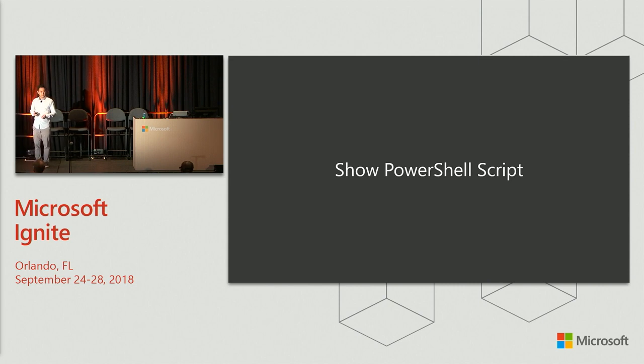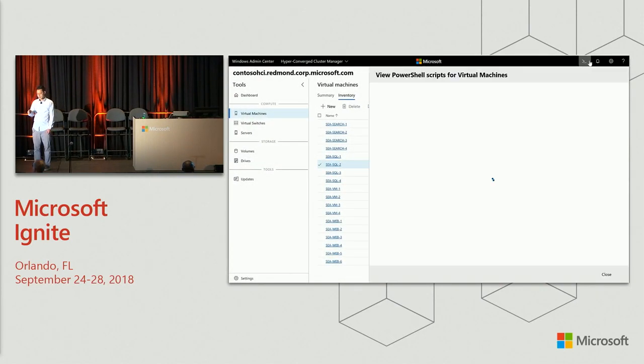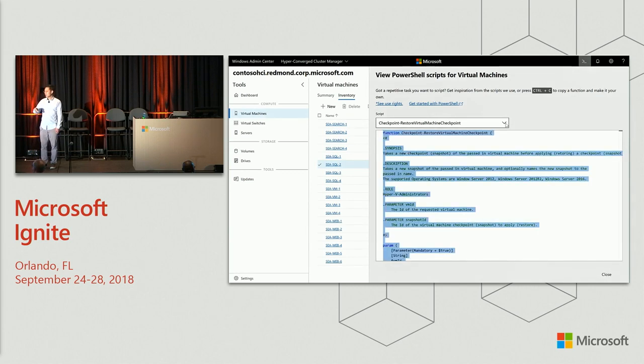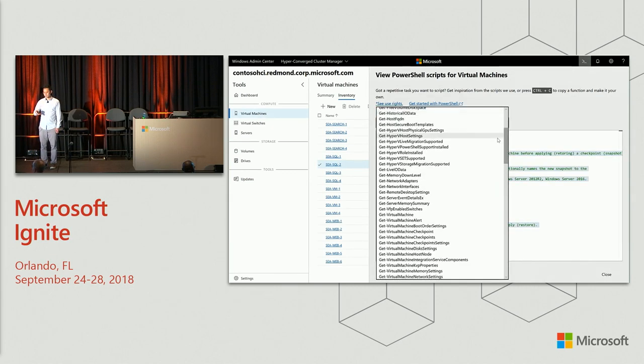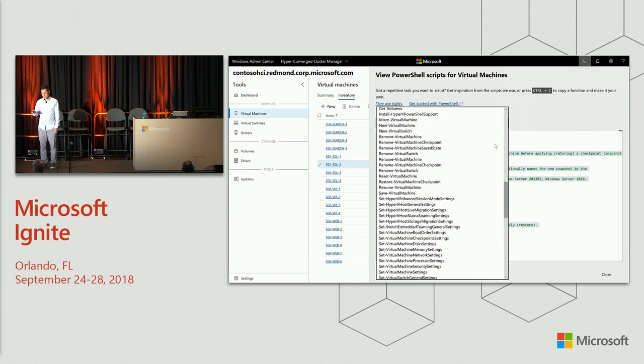You can also think of Windows Admin Center as a beautiful web UI built on top of Hyper-V PowerShell that you're familiar with. And all the PowerShell scripts that we run behind the scenes can be viewed through Windows Admin Center as well, through the new feature that we call Show PowerShell Script. In the top right, we have a PowerShell button, and if you click on it, here's a list of all the PowerShell scripts that we run for the virtual machines tool. There's a long list, but the titles are very self-descriptive.